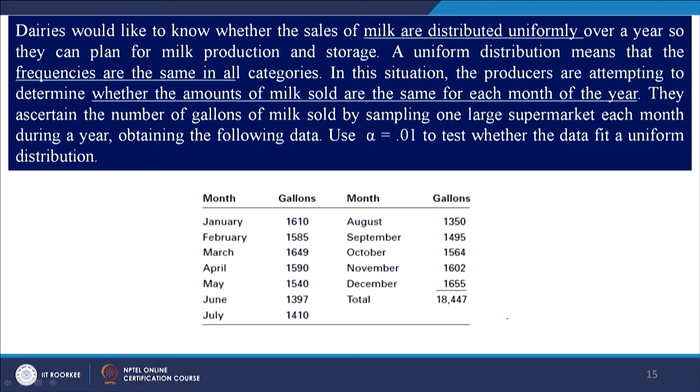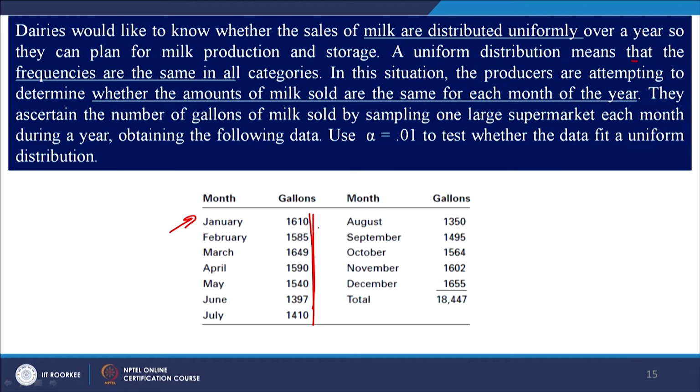Let us say dairies would like to know whether the sales of milk are distributed uniformly over a period of 12 months, or over a period of 1 year. A uniform distribution means that the frequencies are same in all categories. So, in this situation the producers are attempting to determine whether the amounts of milk sold are same for each month of the year. So, they have collected data from dairies for each of the 12 months of the year, and these were the data they have collected.